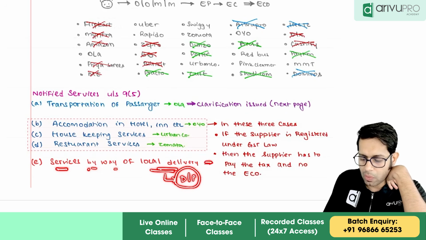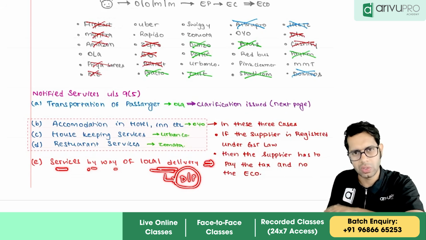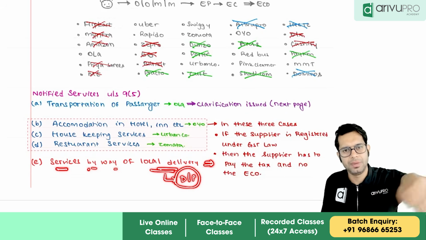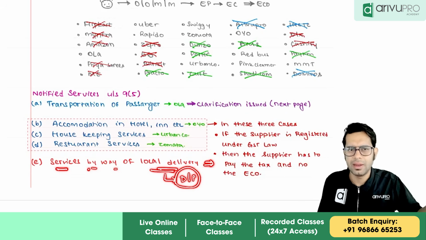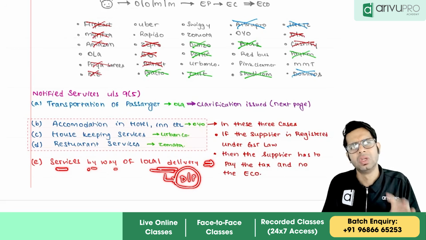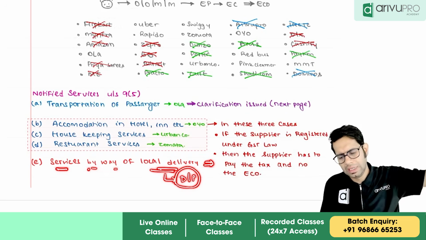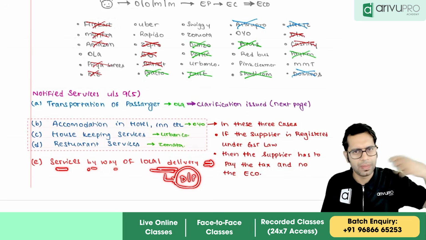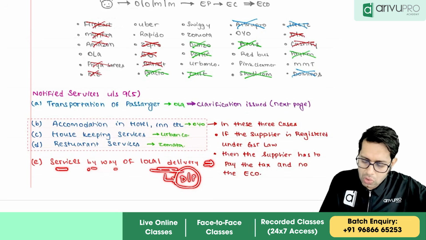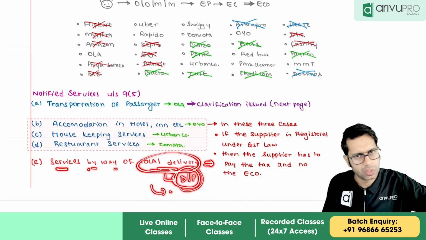If you guys don't know Dunzo or Porter, these are the people who help with local delivery of different goods from one place to another place. Normally, who should pay the taxes in case of local delivery? The e-commerce operator, which is Dunzo or Porter, should pay.